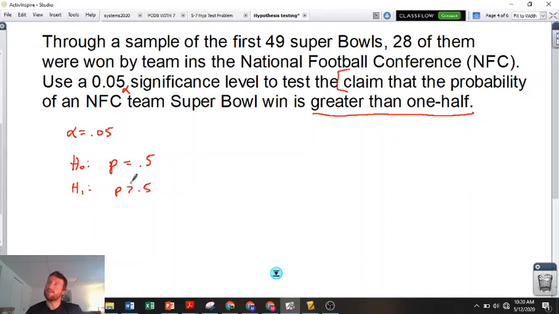Okay. We're going to find... So there's a couple of ways to do this, and I realized that the probability way is tricky. So we should first identify the p hat. What did our sample actually give us? Maybe it'd give us n. Our p hat was 28 out of 49. So 0.57.